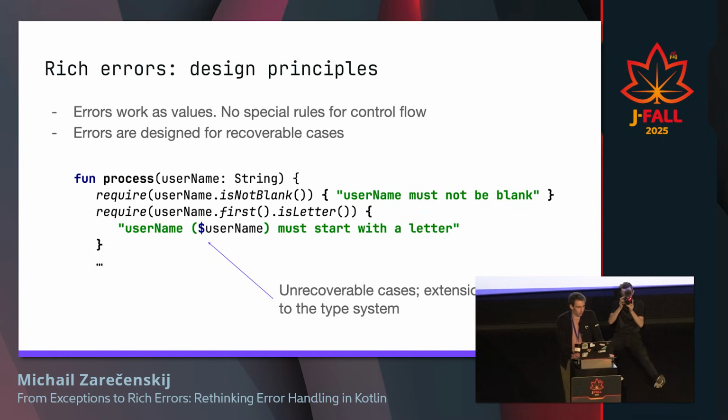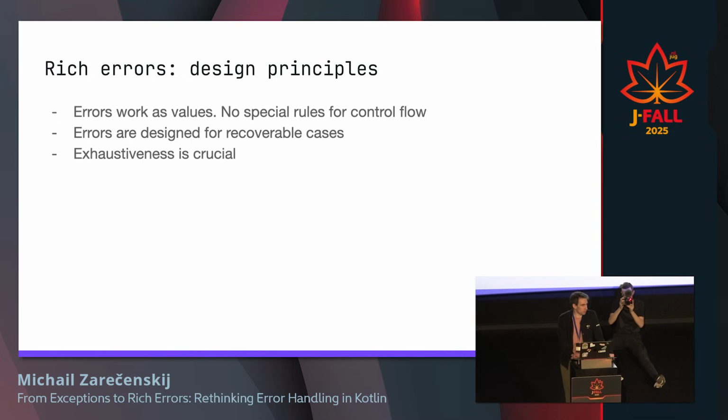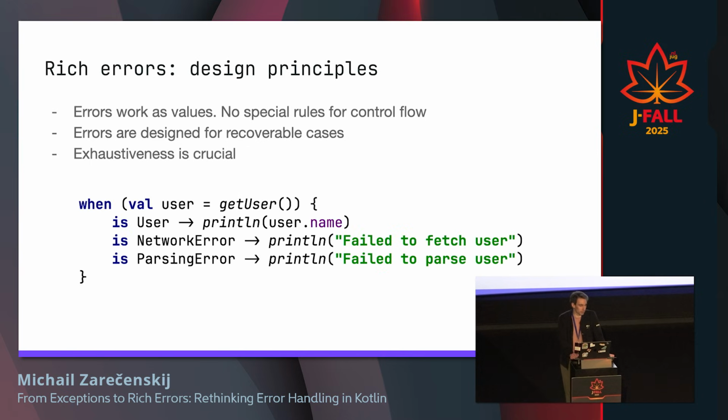And we do not want to cover these cases with errors as well. Next, we believe that exhaustiveness is crucial, because if you do this for type safety, then we actually want to be able to process all the potential errors. And so no throwables that can contain all the possible exceptions in your world, including null pointer exceptions, checked exceptions, everything. Now we want to be more precise at this point.